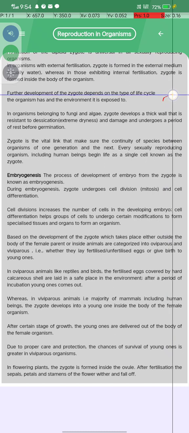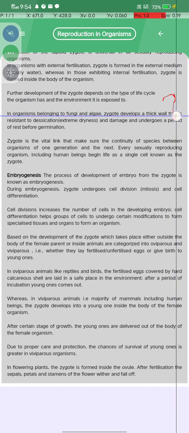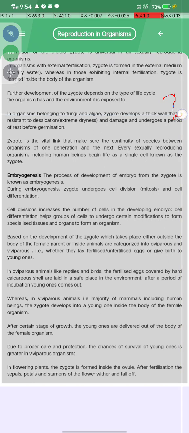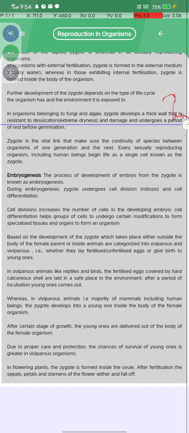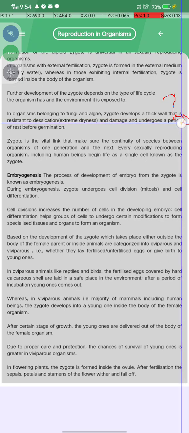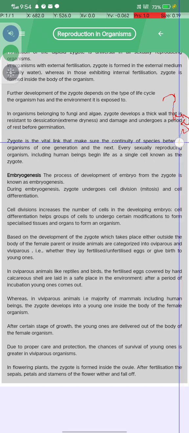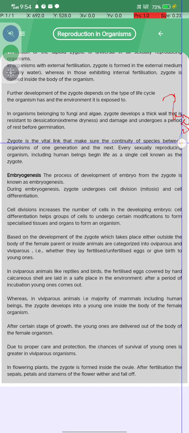The further development of the zygote depends on the type of life cycle of the organism and the environment it is exposed to. In organisms belonging to fungi and algae, the zygote develops a thick wall that is resistant to desiccation and damage, and undergoes a period of rest before germination. The zygote is a vital link that makes sure of the continuity of species between the organisms of one generation and the next.